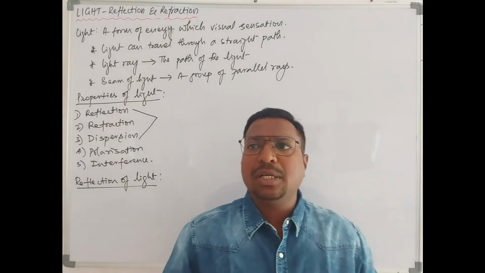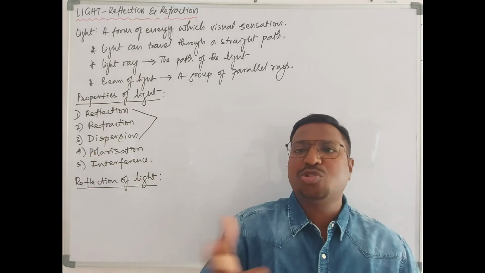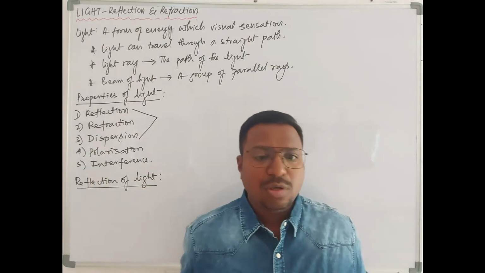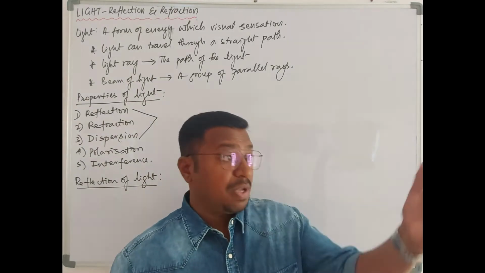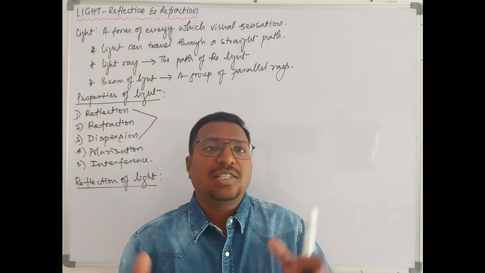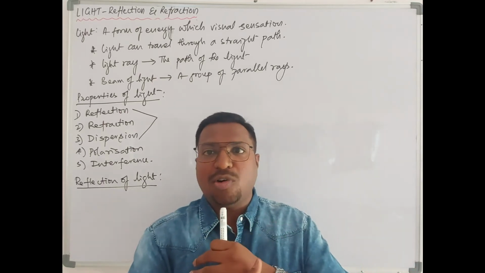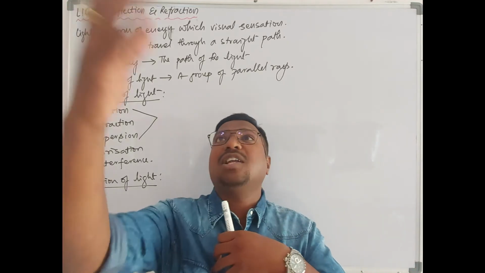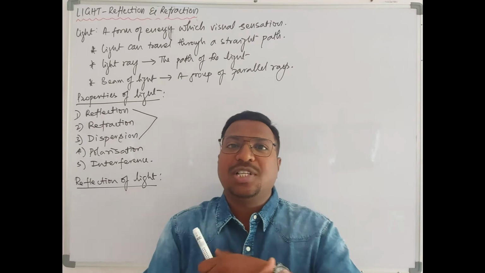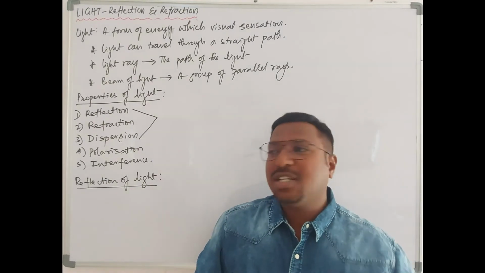Whenever we focus a searchlight on a smooth surface, imagine a floor, an Italian floor, or else a mirror or glass, we can see it is a reflection. Or else in the classroom you are sitting near the window, sunlight is falling on your watch dial and this gives the reflection. You play by focusing this reflection on your friend's notebook. So that is reflection.